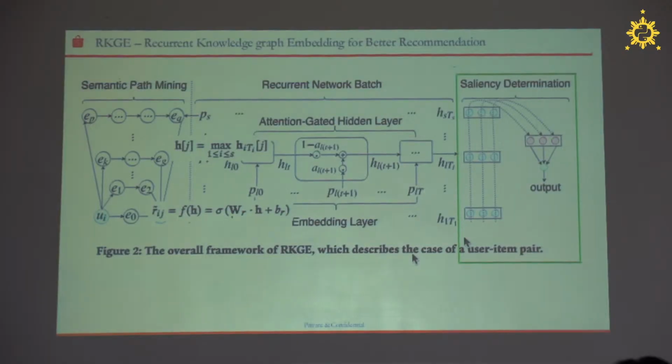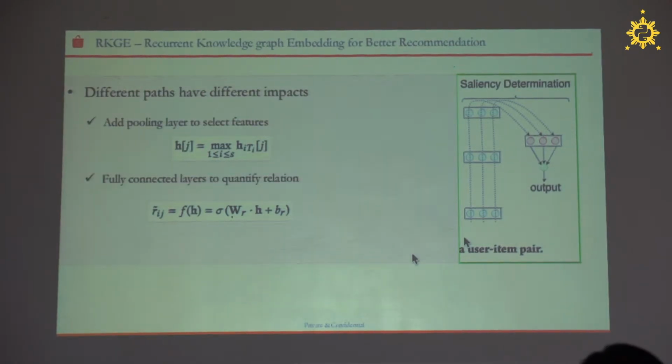And the third part is the salience determination. Previously, we know that different paths may have different impacts on the user's taste over items. So here we add a pooling layer to select the important features. Finally, we use a fully connected layer to quantify the relations between the users and the items.